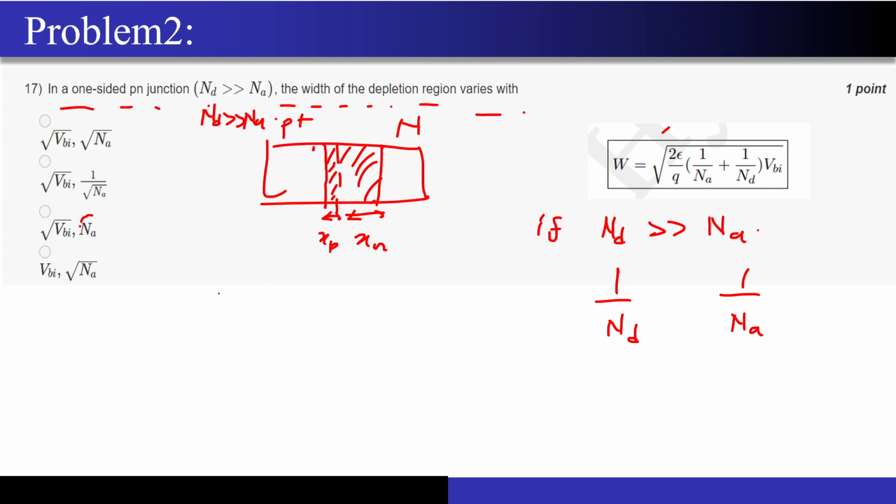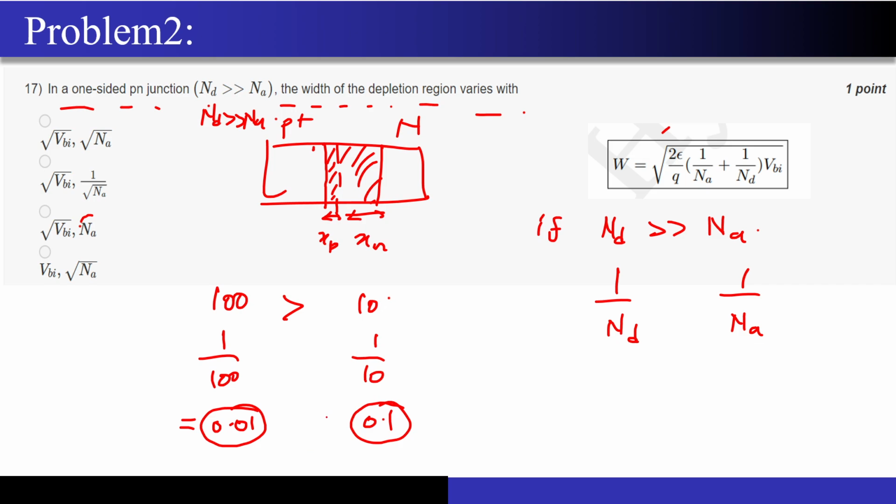Okay, I will do one thing. If I have the number 100 and I have the number 10, correct? If I do 1 upon 100, what is this value? 0.01. If I do 1 upon 10, what is this? 0.1. So 100 was greater than 10, but which is greater, 0.1 or 0.01? 0.1, right?